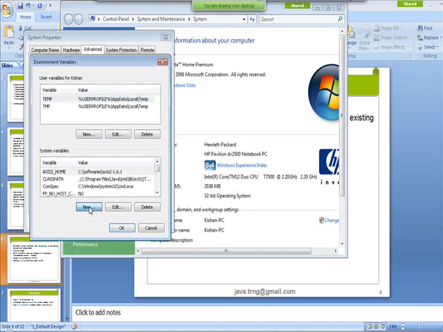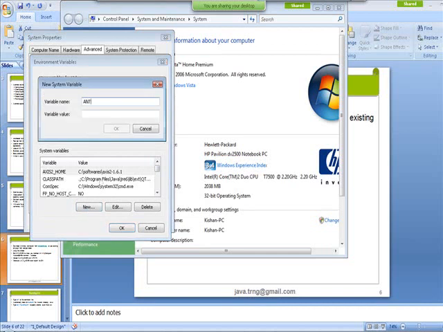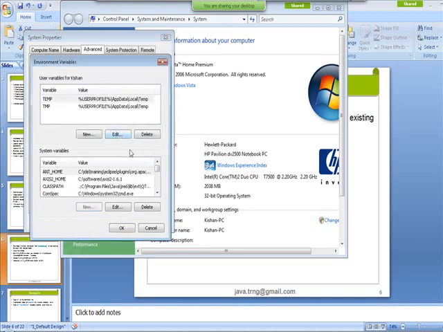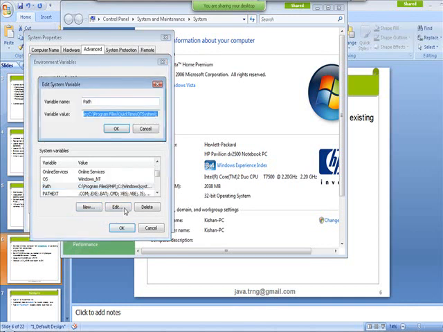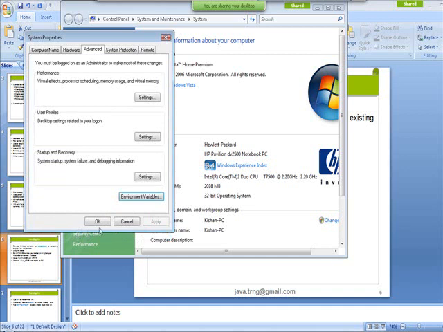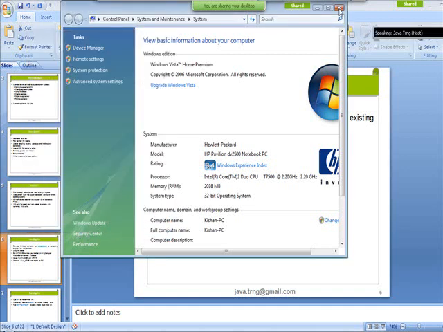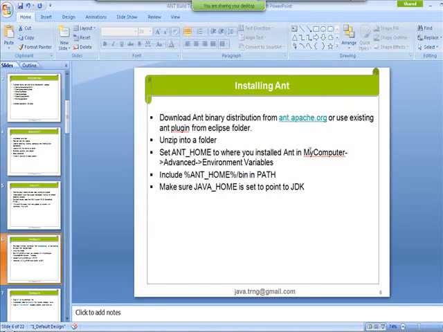You can click here on New and say ANT_HOME and just specify this path. And once you create it, you have to update the existing path environment variable at the end with ANT_HOME/bin, save, OK, OK and OK. So now your Ant setup has completed.